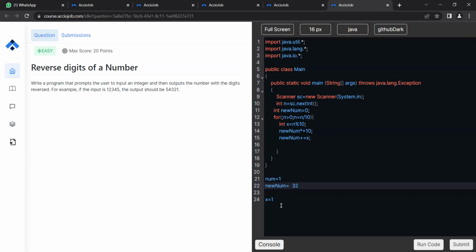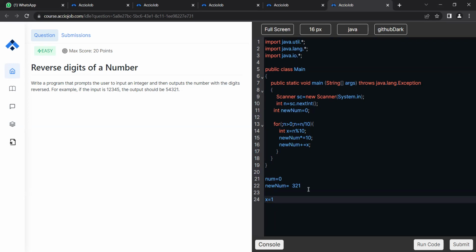We add 1 to it, x. So it becomes 321. So you can see I basically reversed 123 to 321. Got it? Now, okay, so all the lines are executed. Please remove the last character from 1. So 1 by 10 gives me a 0, right? Will the loop execute this time? Yes or no? No, because n is 0, so it won't execute this time, right?